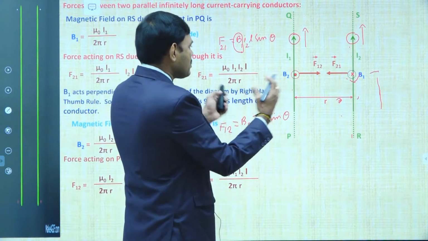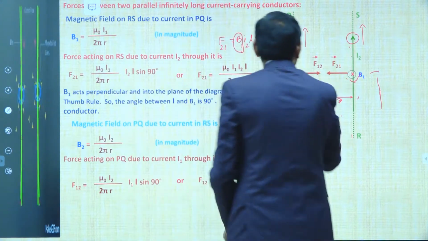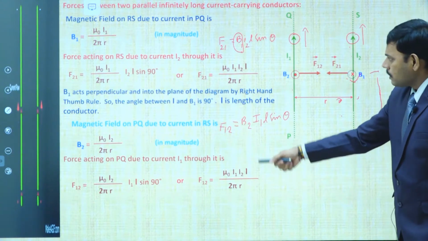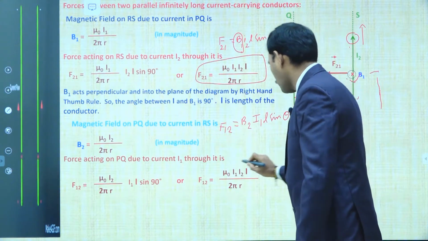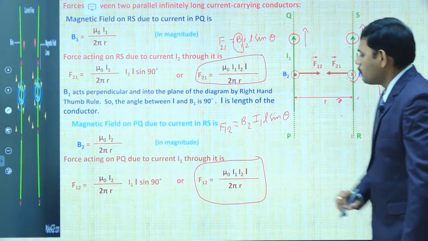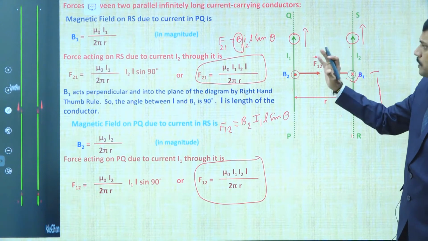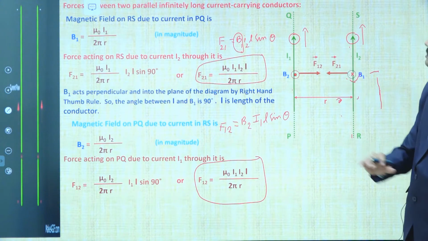They are attracting each other. The second wire is attracted towards the first wire, and the first wire is attracted towards the second wire, with equal magnitude of force. In both cases we get the same formula. Let us observe this formula, students: mu naught I1 I2 L by 2 pi r. This is the most important expression. This is the result that we need in this derivation.